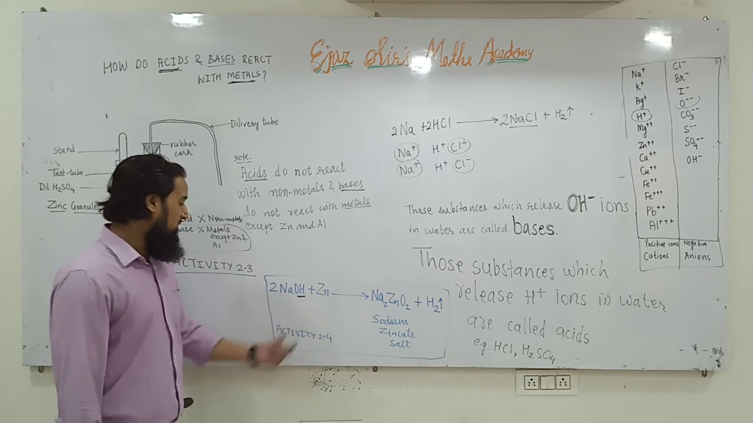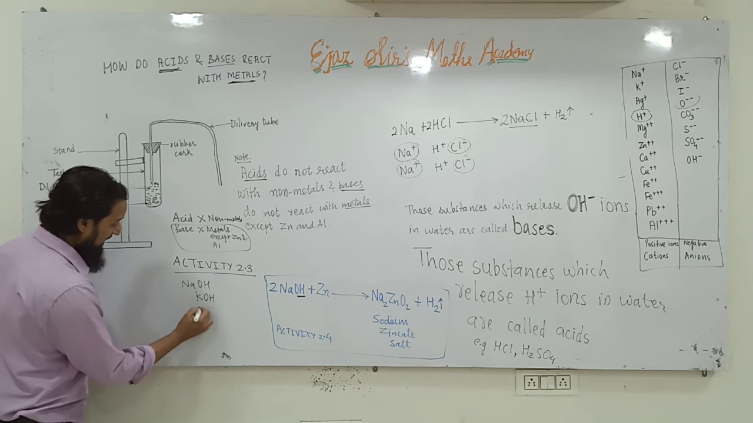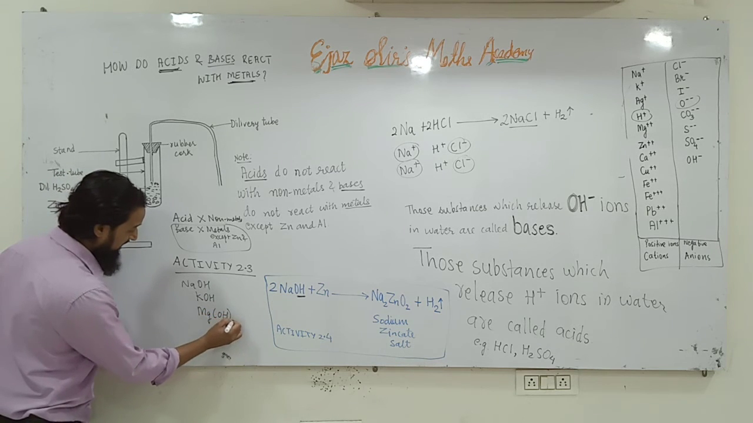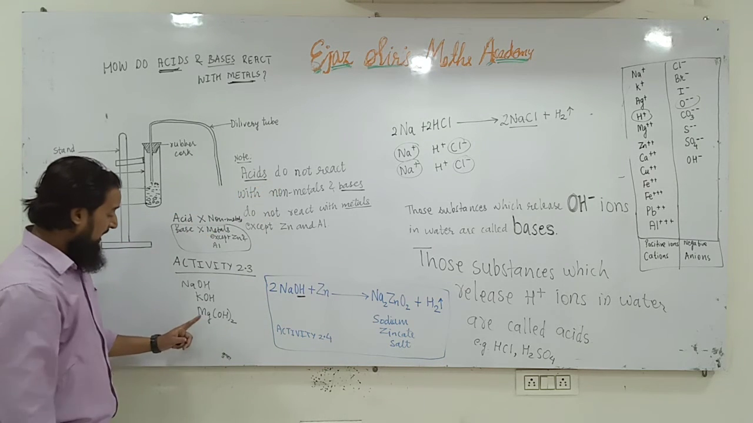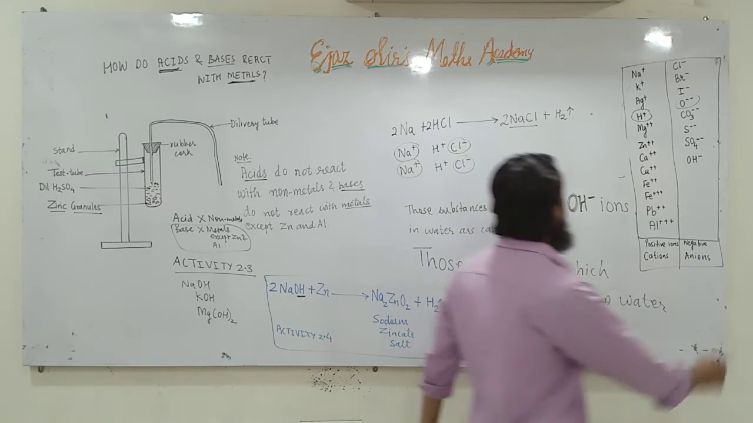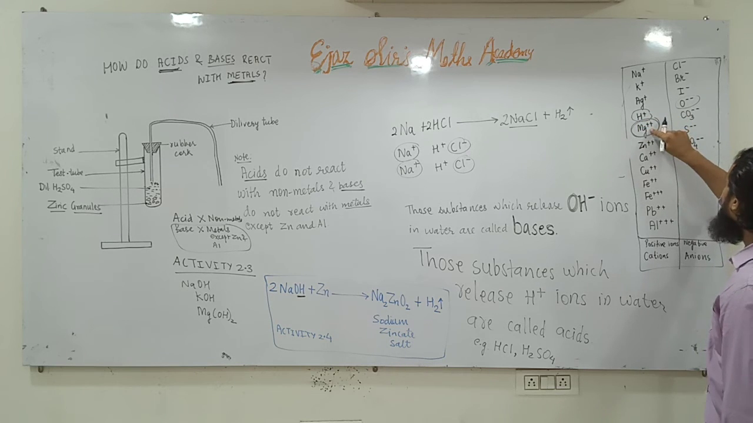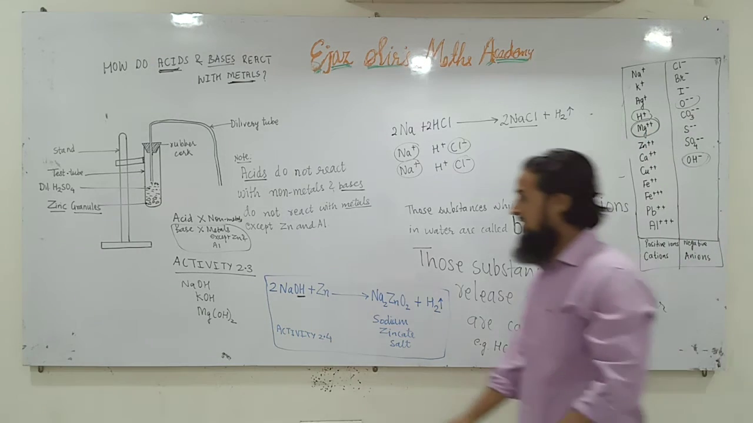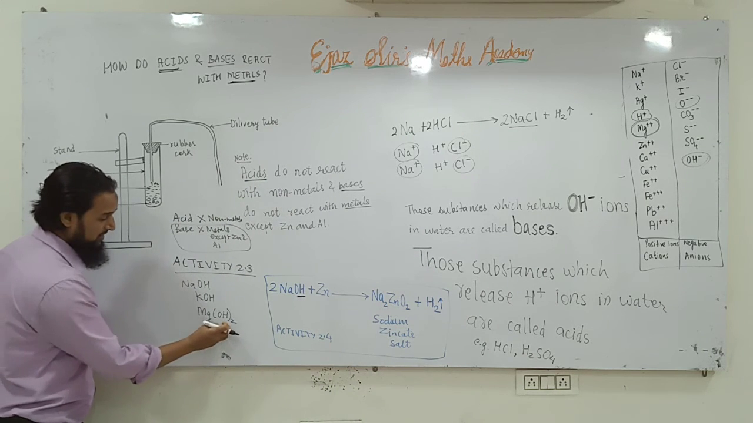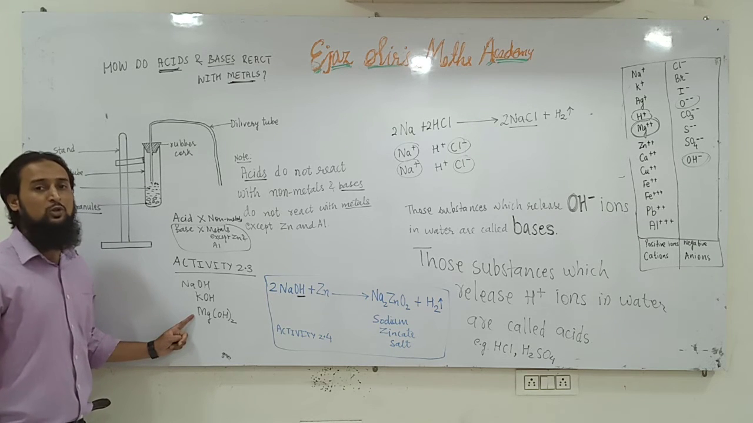NaOH is a base, KOH is a base, Mg(OH)2, magnesium hydroxide, is a base. And why Mg(OH)2? Mg is 2 positive and OH is 1 negative, so 2 positive must be balanced by 2 negatives. That's why we are writing OH twice. This is magnesium hydroxide, also called milk of magnesia, which is used to cure acidity.